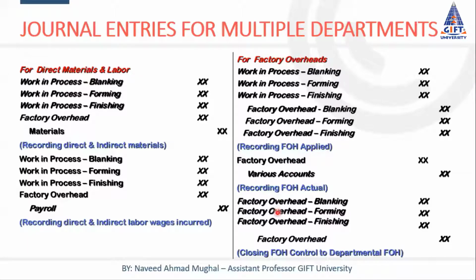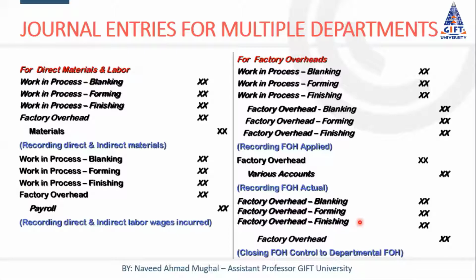Then after that, we may have a closing of departmental FOH. Because we have only one FOH account, a general account, we have not distributed those FOH among the departments. We have not mentioned that those FOH are basically general or common expenses, and common expenses should be distributed among the production departments.